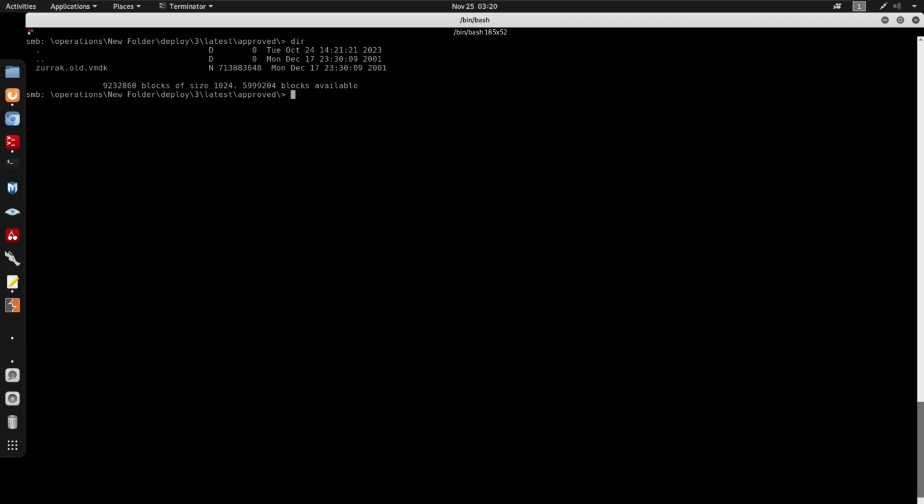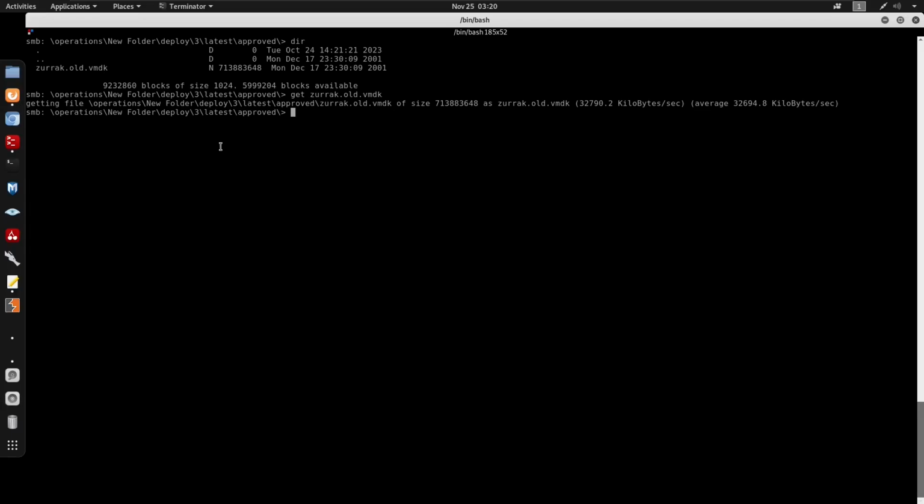And under here, we do have a vmdk file. I'm going to get this. So this is going to be a disk file, so we can actually import this within VMware. And we actually have to do a couple configurations within VMware to import it, because we've got to create a new VM, and it's going to create a disk. So we've got to delete the disk and add this disk that we do have, this vmdk file, for VMware.